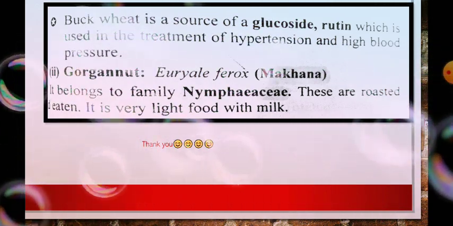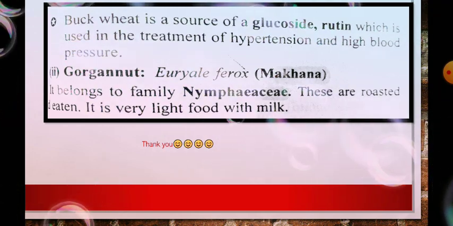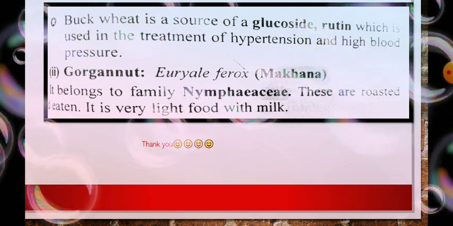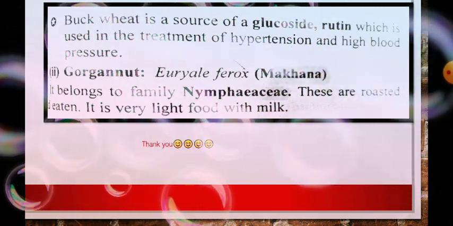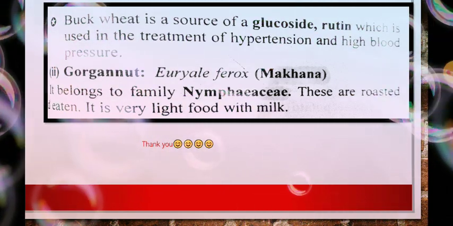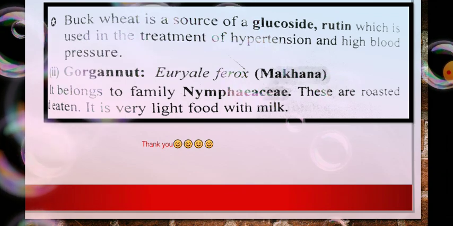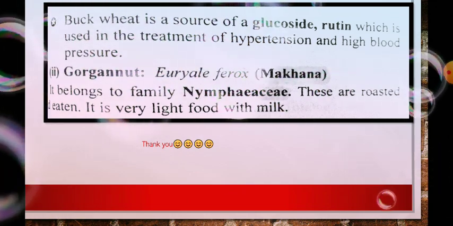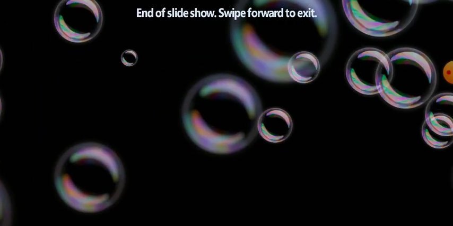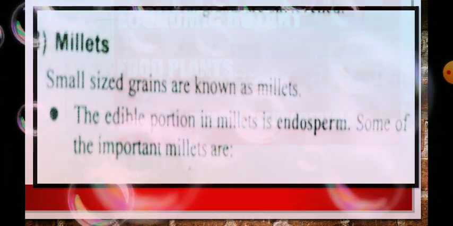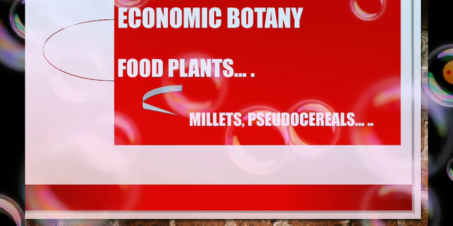These are roasted and eaten, and they are a very light food with milk. Human beings take them as food. These two, gorgon nut and buckwheat, are mainly used as pseudo cereals. So that covers the millets and the pseudo cereals.